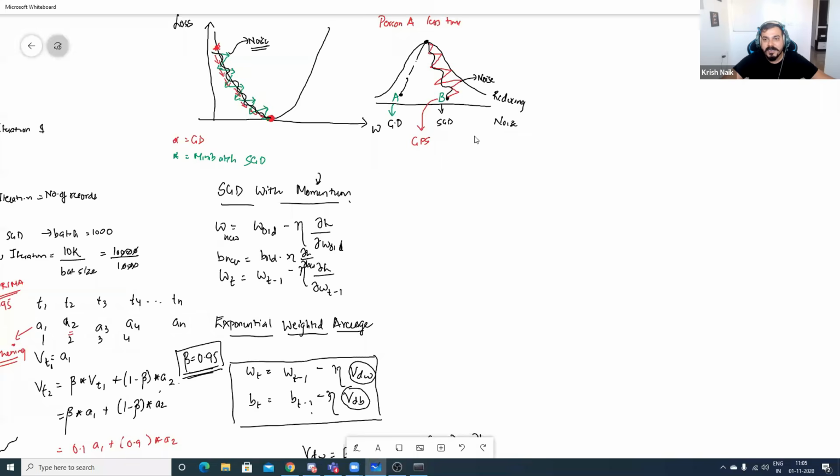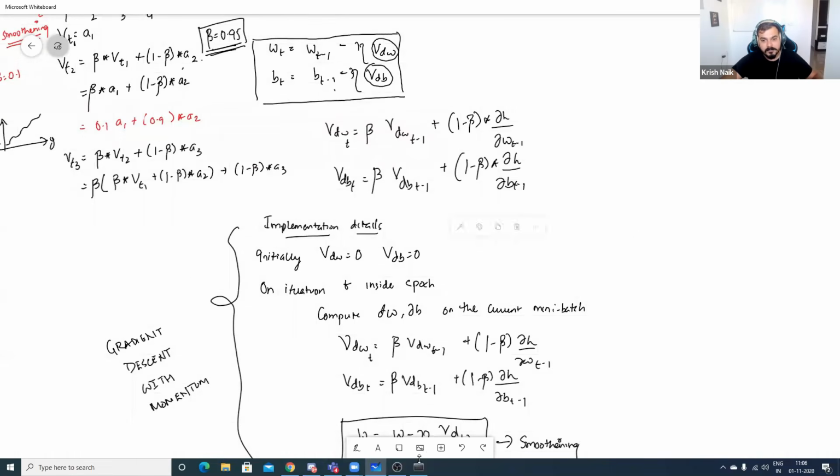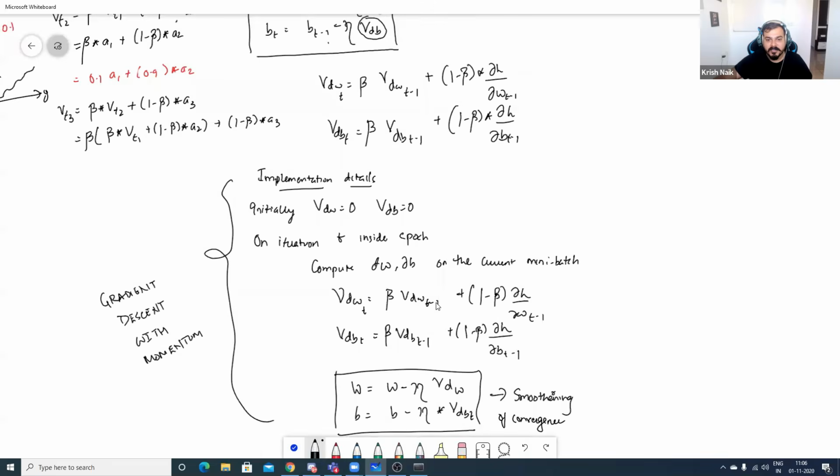Okay. VDW T minus 1. That only I'm saying, see this. T minus 1, suppose you are in the first stage, this T minus 1 will be in the first. Suppose this is in the first, and this basically says if T is equal to 1, right? If T is equal to 1, at that time T minus 1 will be equal to 0. The previous stage, whatever VDW is there, that you are basically taking up.